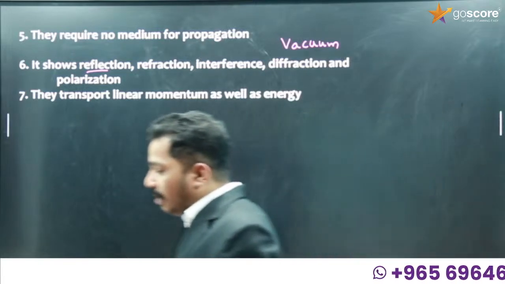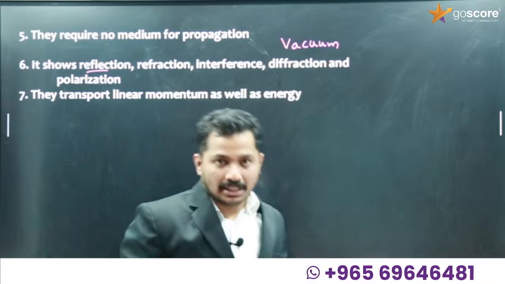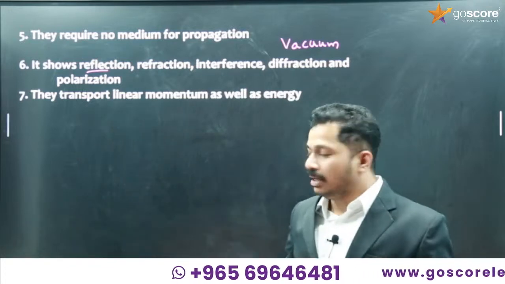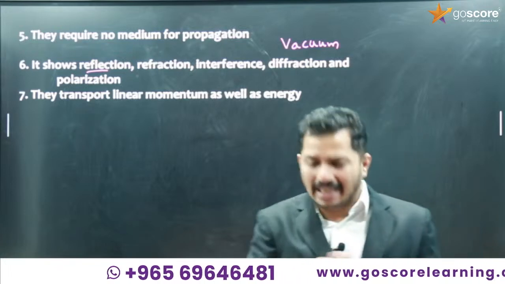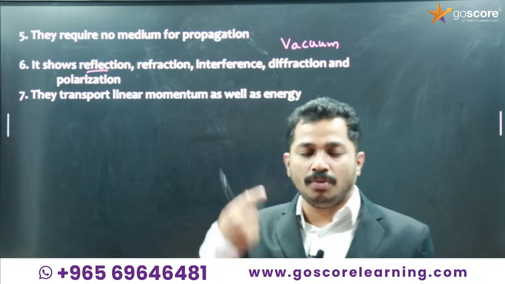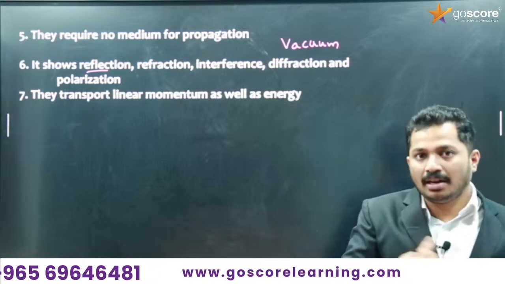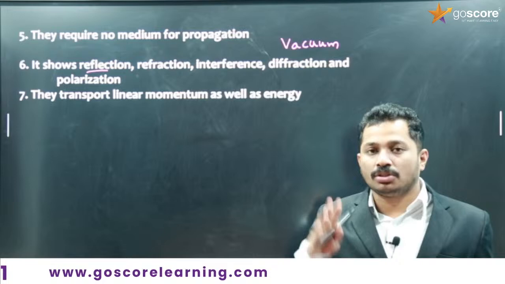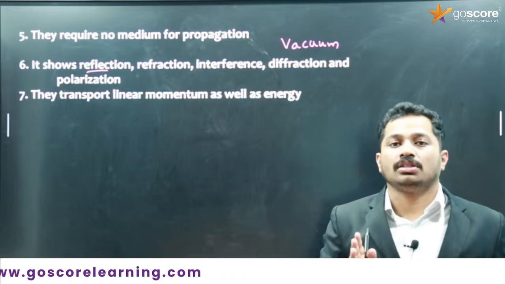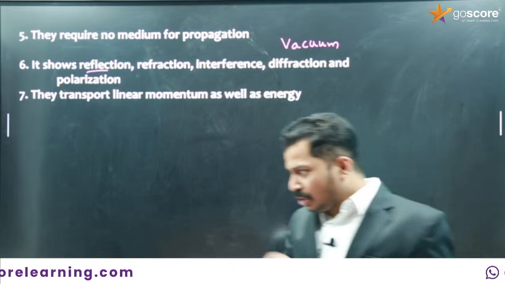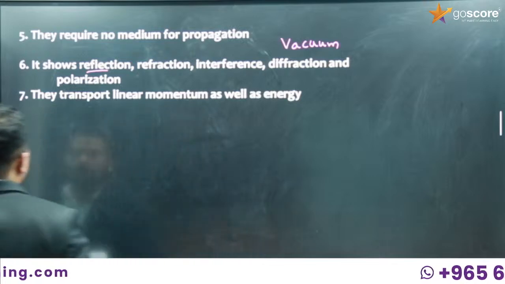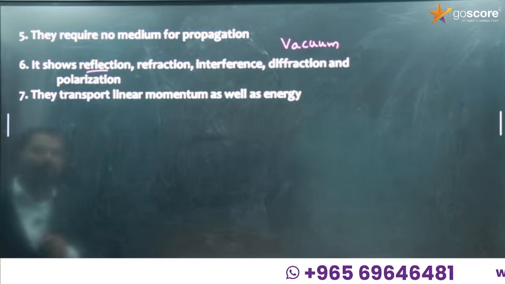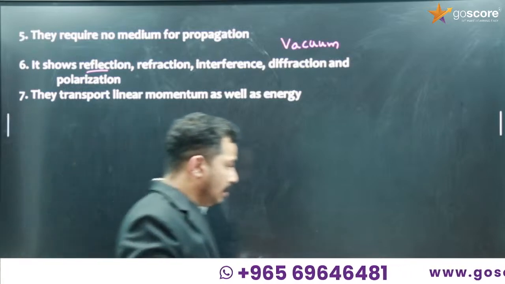They transport linear momentum as well as energy. Electromagnetic waves possess linear momentum and energy. Light possesses energy, that's why we get light energy. And what about momentum? Momentum is mass into velocity, so how does light possess momentum? Does light have any mass? The explanation for that is beyond the scope of our syllabus, so we didn't discuss it now. For now, just learn the property itself: they transport linear momentum as well as energy.